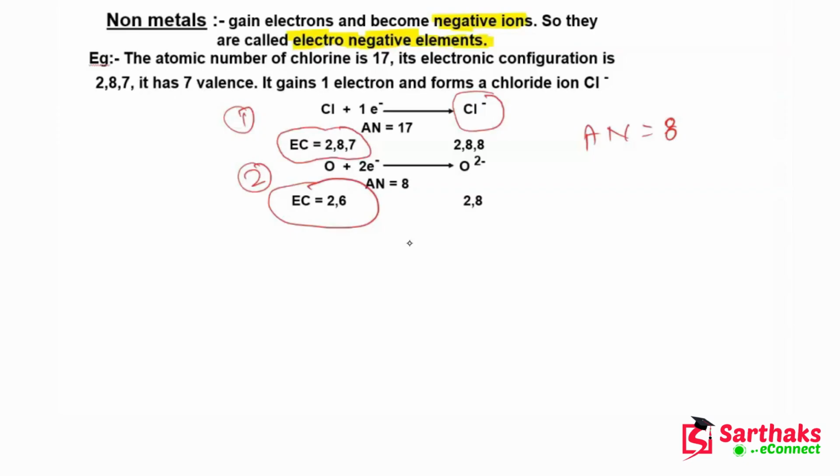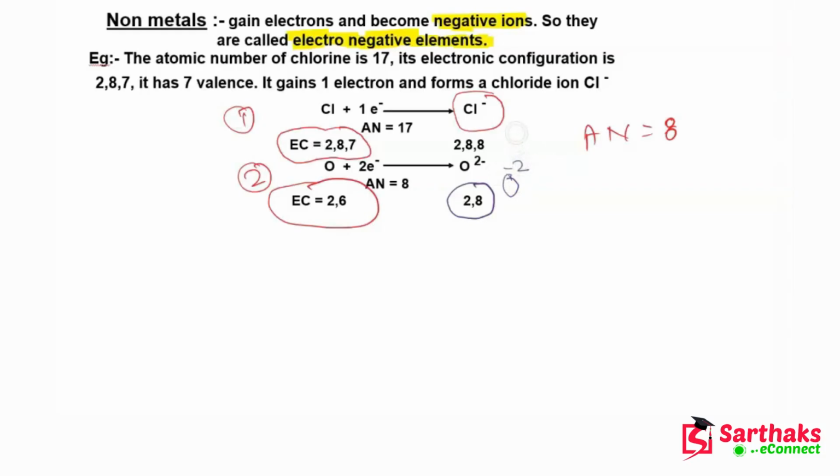So if it gains 2 electrons, then it will become negative, so a minus 2 charge will come on this oxygen. You can see that after gaining the electrons, the electronic configuration of this oxygen is 2 and 8, and it has taken 2 electrons. So that's why a minus 2 charge will come on this oxygen.